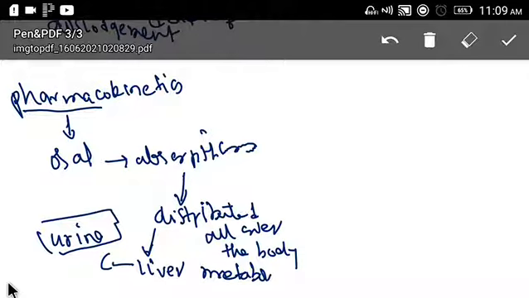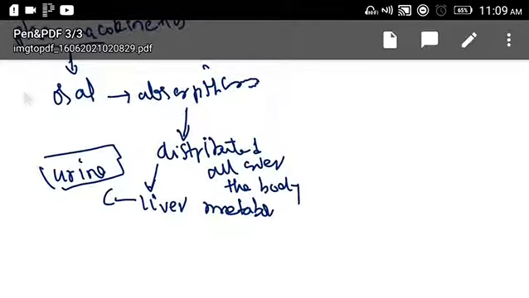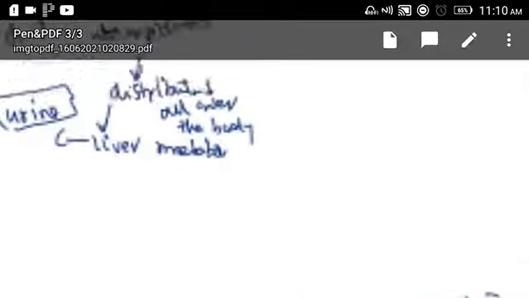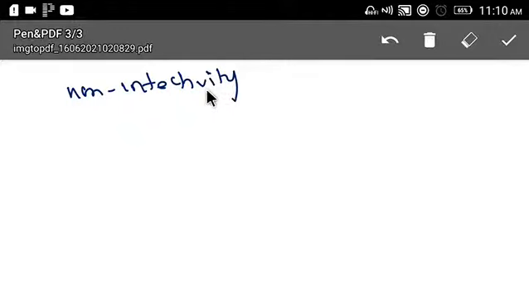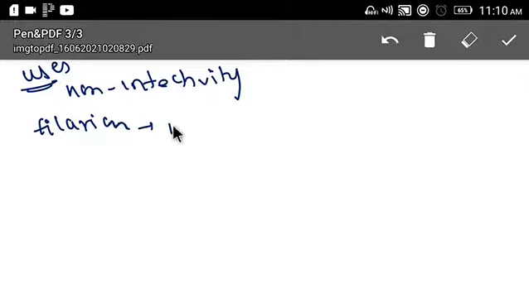Clear? Now let's see what the uses are. As I told you, it is the drug used in filariasis. When it is used in filariasis, it causes non-infectivity. The person will become non-infective. Clear? So when used in filariasis, it leads to non-infectivity of the person, right? So this is the first use.